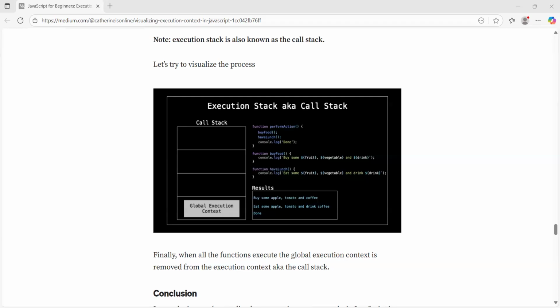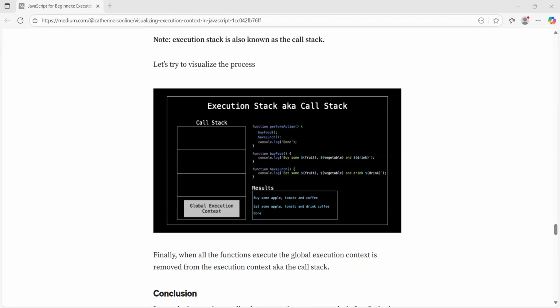And it also has two phases. The first is memory allocation, where JavaScript scans the whole code, sets the variables as undefined, whatever our variable is, and stores our functions. And the second one is code execution. In that, JavaScript executes our code line by line, and it assigns the actual values that the variables have. So we have learned what is execution context and what is global execution context.